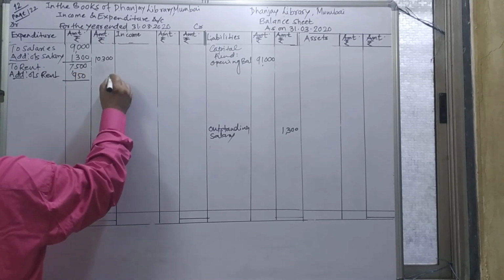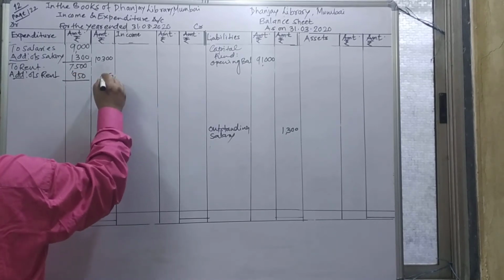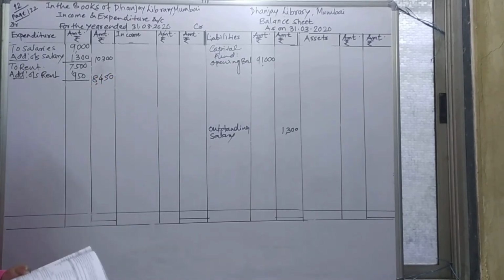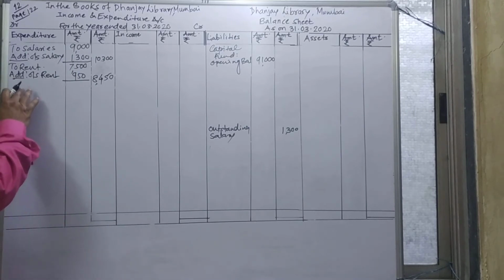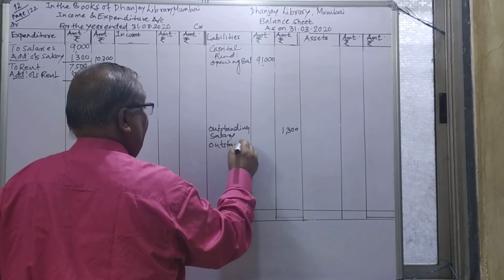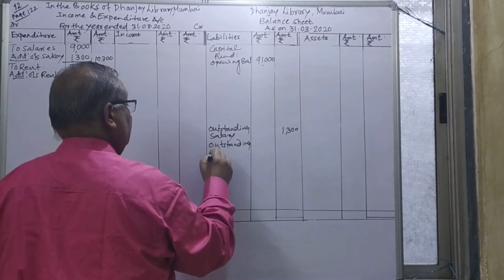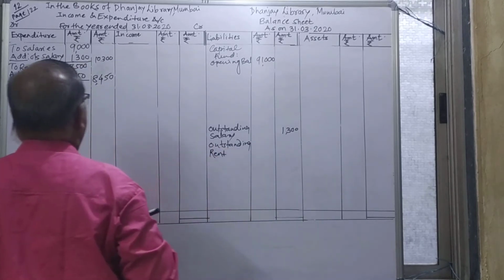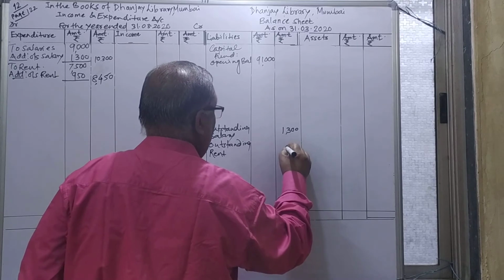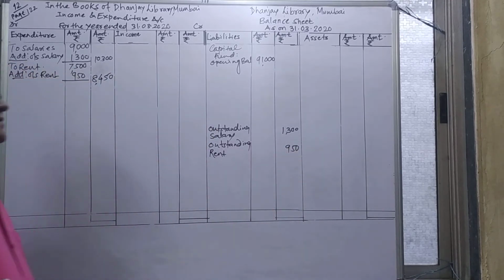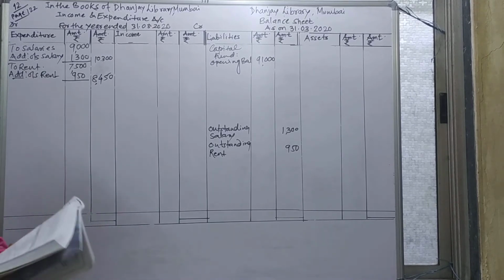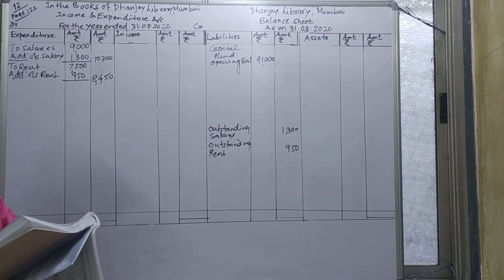Then I will put the outer column total, 8,450. This outstanding salary we can show once again on the liability side. Outstanding means added to the concerned item and shown on the liability side. So here it is added to rent, and outstanding rent we can show on the liability side. The amount is 950 rupees. Both are added to the respective items and shown there.